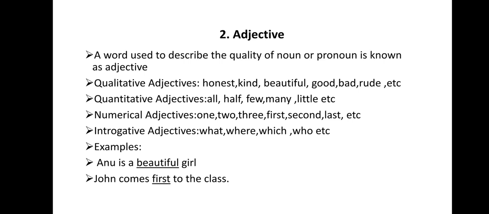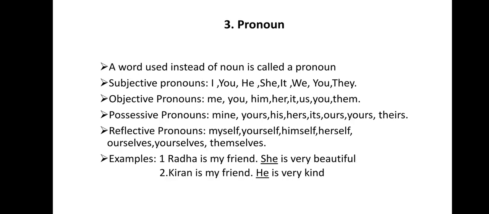So I have taken the 2 examples for the adjectives. They are: Anu is a beautiful girl. Here the word beautiful is going to tell about the Anu. How is she? She is very beautiful, pretty girl. John comes first to the class. First is going to add extra meaning to that person. Here, he comes first to the class means he is going to be a very intelligent person.